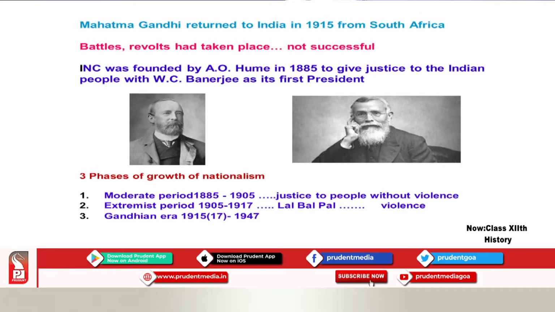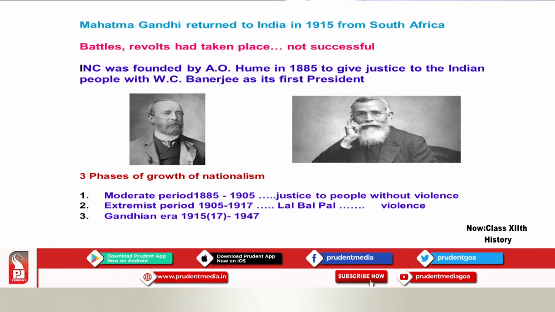Mahatma Gandhi returned to India in the year 1915 from South Africa after a 20 years long stay over there. Now, when he returned to India, the situation in India was not the same as when he had left.